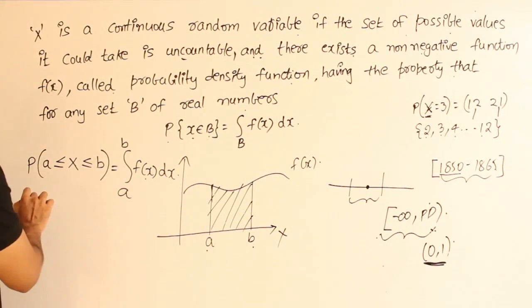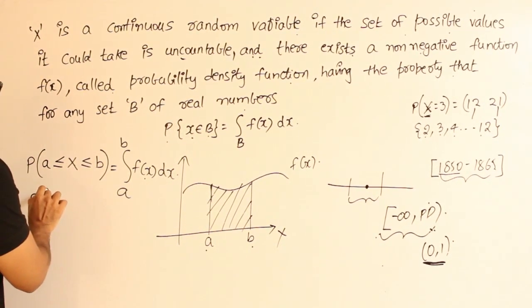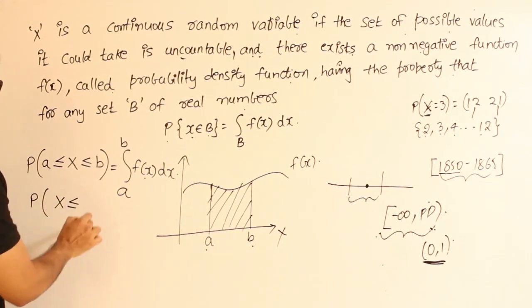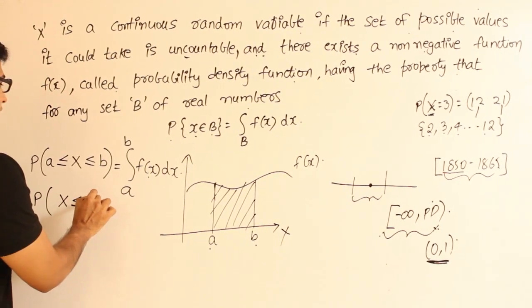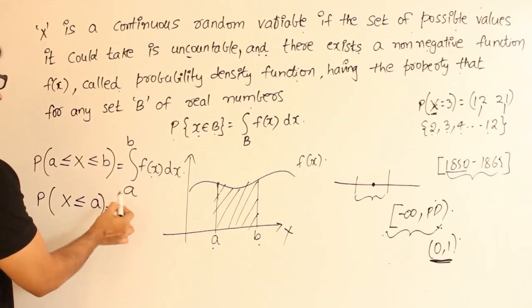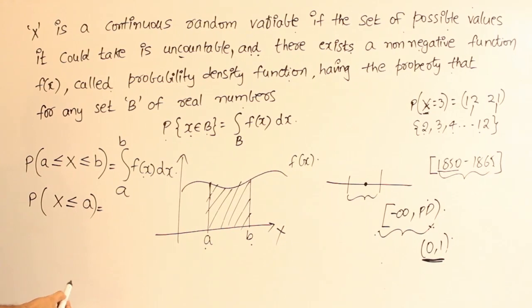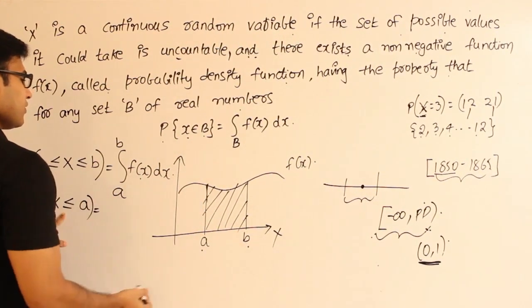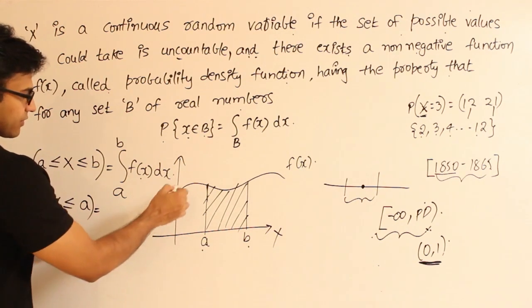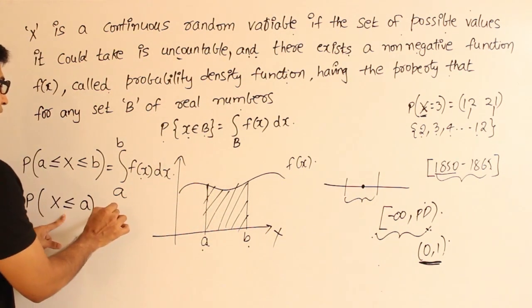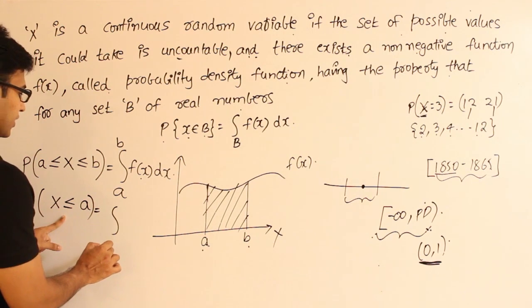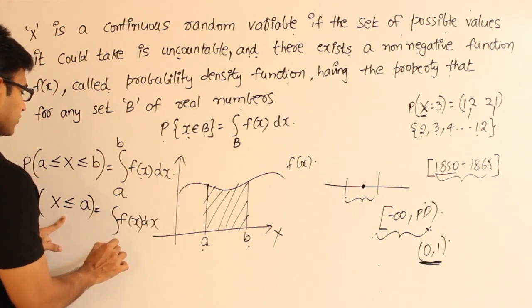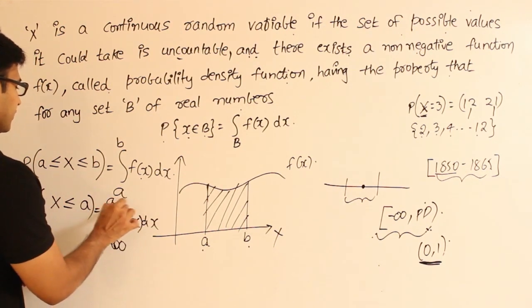Now let us say you are interested in finding the probability that our random variable will take a value less than or equal to a. Then how can you find it? You have to find the probability, which is nothing but the area under this curve, less than or equal to a, which means everything less than or equal to a. That is nothing but the area under the curve f of x from minus infinity to a.